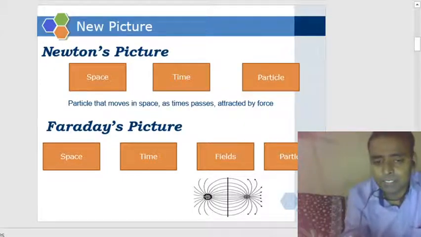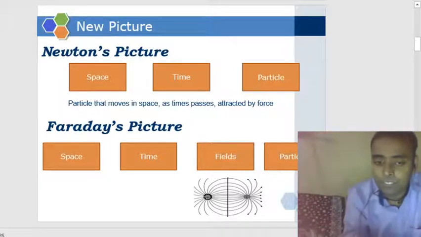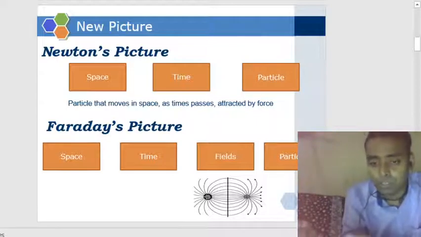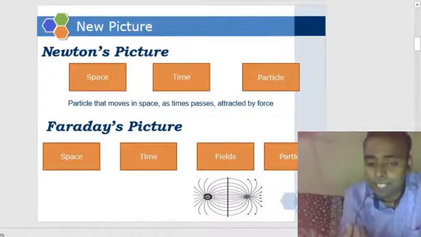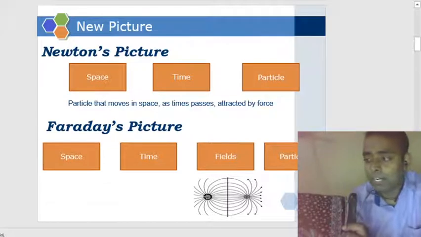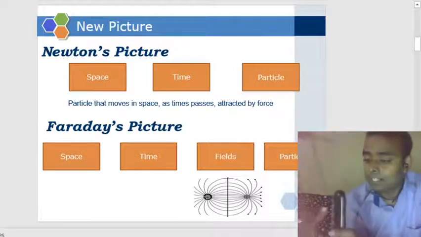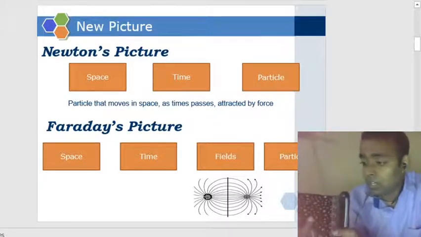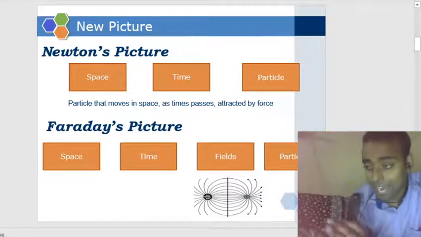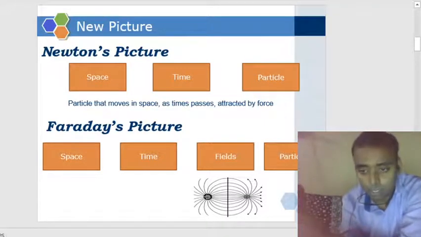There is something in between. So Faraday gave the theory of this changed space, and we call it the field. If I have two particles applying force on each other, this object will change the space between the two objects, and the changed space will apply force on the other object.